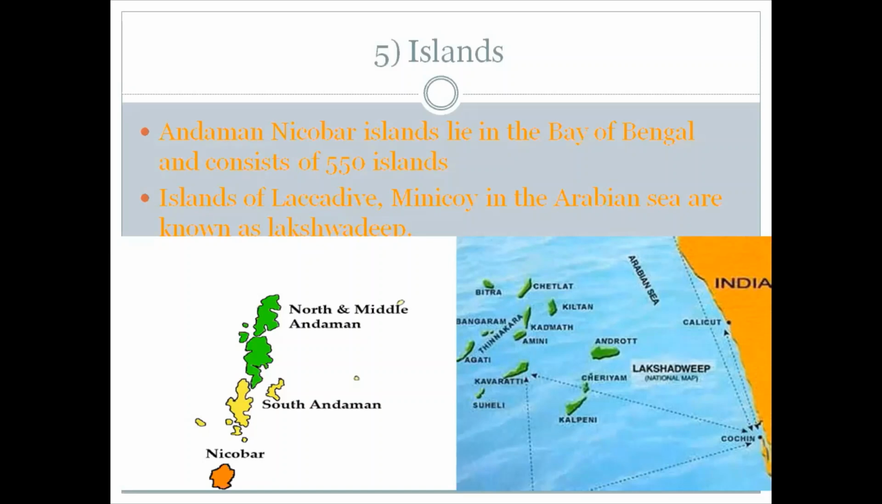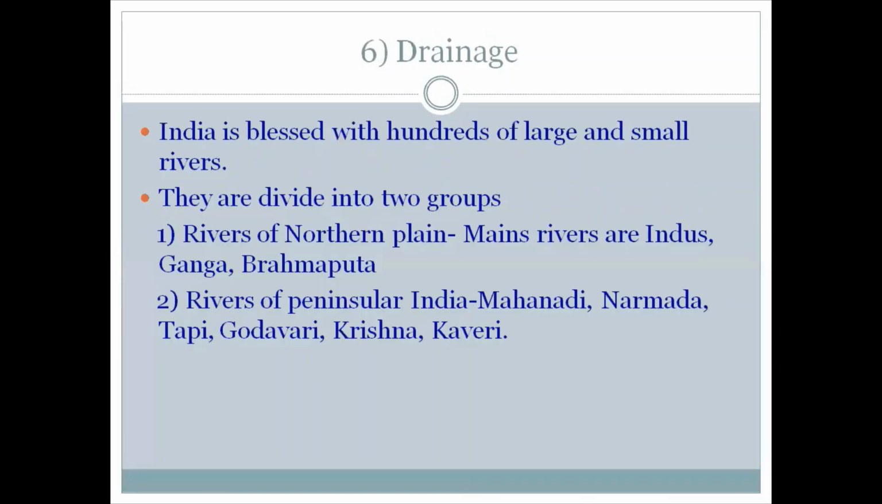The islands of Lakshadweep, Minicoy and Amini Divi in the Arabian Sea are known as the Lakshadweep. They lie between 8 degree north and 12 degree north latitude. Here you can see the map of both the islands, that is Andaman and Nicobar Island and Lakshadweep Island.